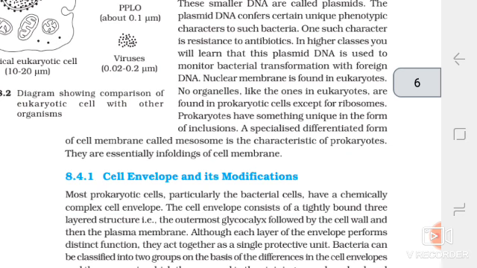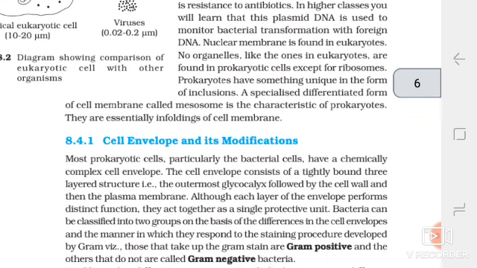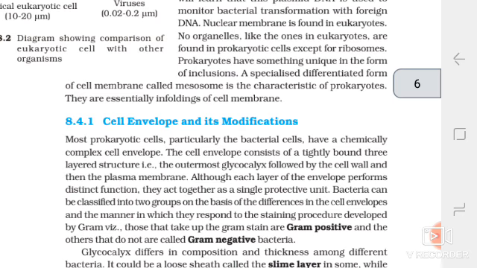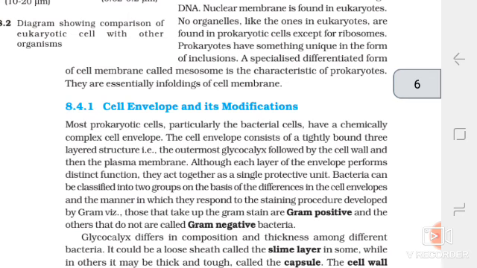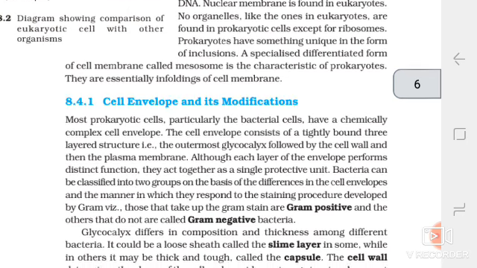Bacteria can be classified into two groups on the basis of the differences in the cell envelopes and the manner in which they respond to the staining procedure developed by Gram. Those that take up the Gram stain are Gram positive, and the others that do not are called Gram negative bacteria. Glycocalyx differs in composition and thickness among different bacteria. It could be a loose sheath called the slime layer in some, while in others it may be thick and tough, called the capsule.